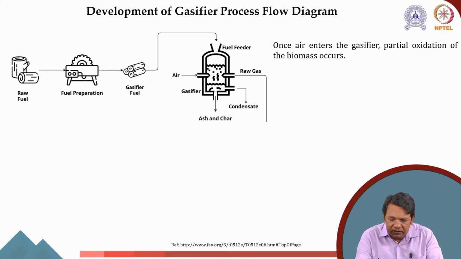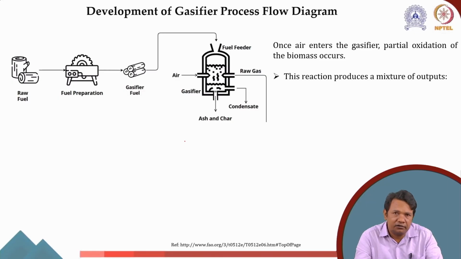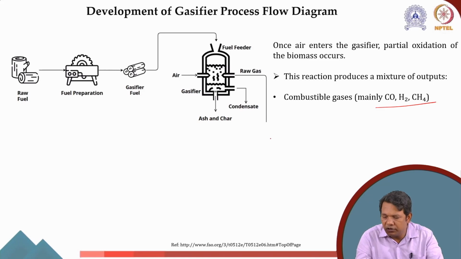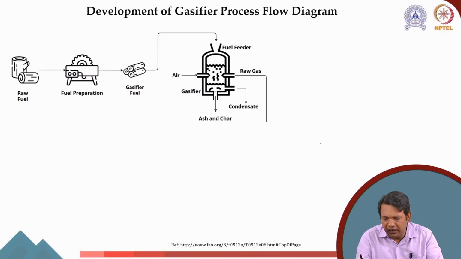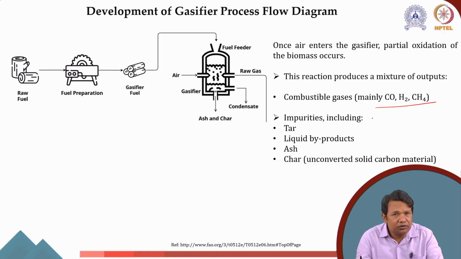Now, once this air enters the gasifier, what happens? Partial oxidation happens. This reaction, as I said earlier, produces a mixture of products, mainly combustible gases, CO, H2 and CH4, and non-combustible products like tar and liquid byproducts, ash, char, etc. Plus, there will be nitrogen and CO2 in addition.